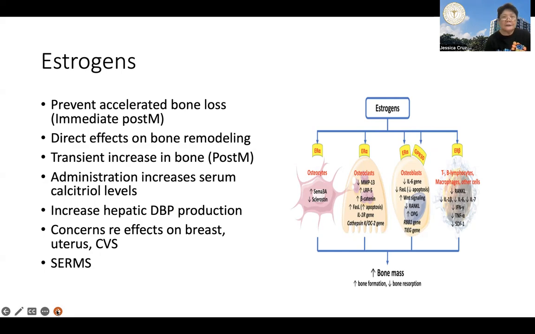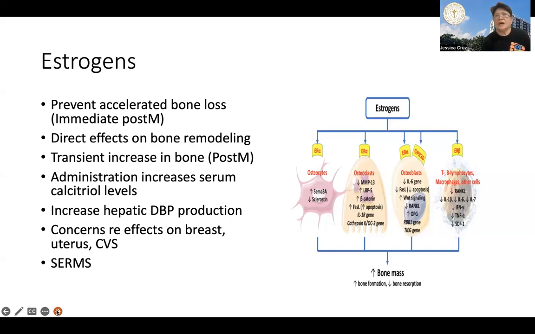Now, it has been used for the prevention or mitigation of osteoporosis, especially in peri- and postmenopausal women, but currently it's not being used as widely as before because of the fears of cancer, no? It has been associated with the development of breast and uterine cancer, as well as an increase in the incidence of cardiovascular events, no?